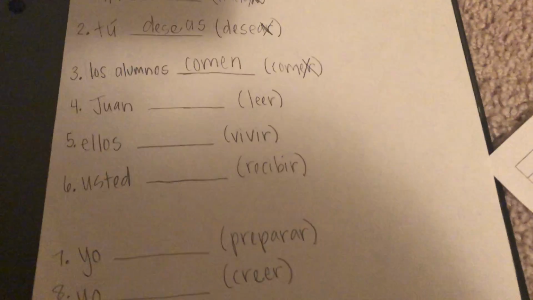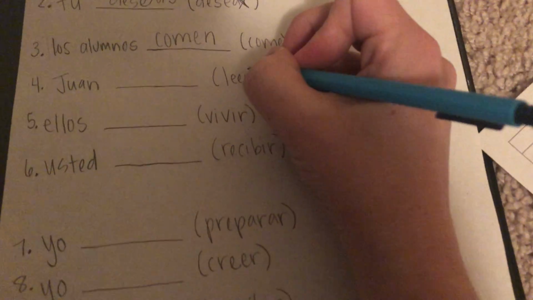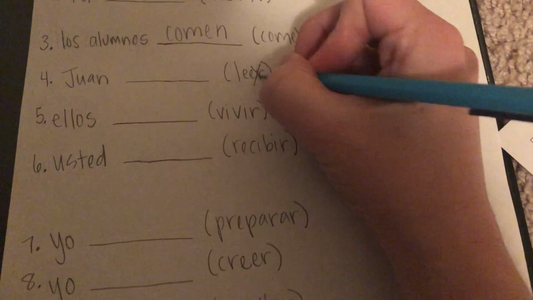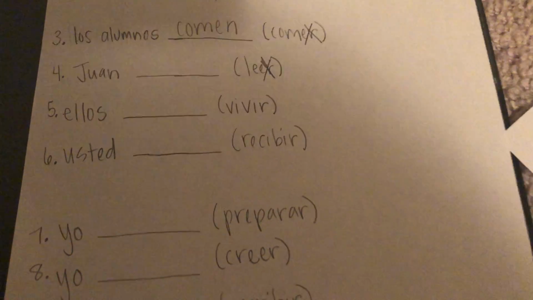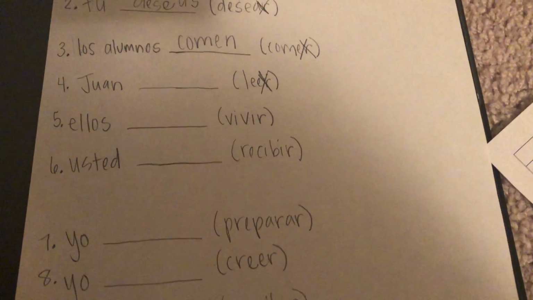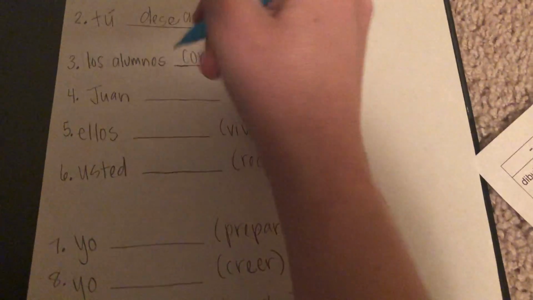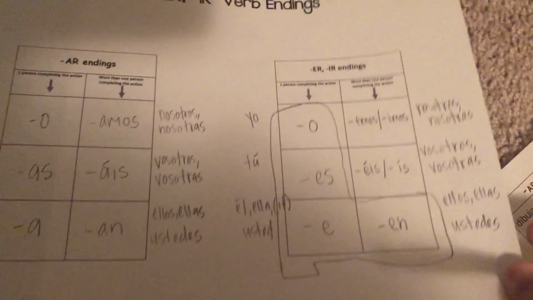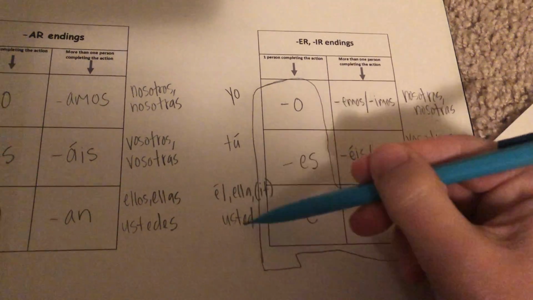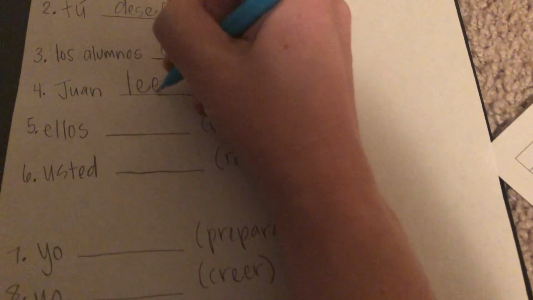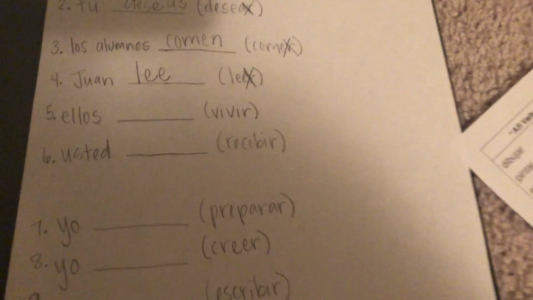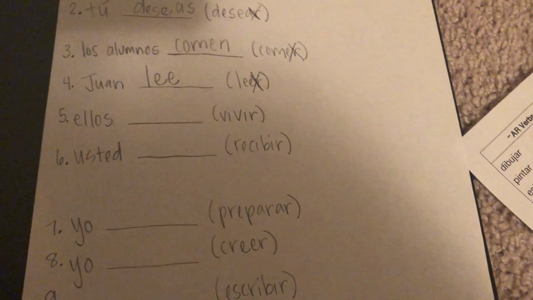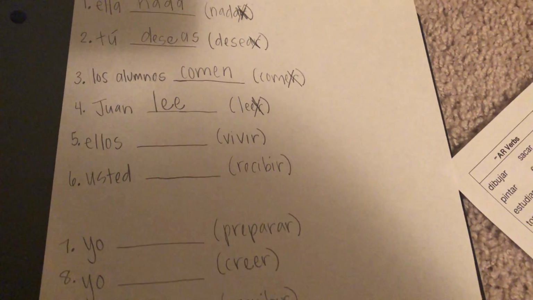We want to say Juan reads. So first thing we're going to do is chop off our ER. Now notice that leer is kind of different and it has 2 E's. You're only chopping off the last ER. So your stem is going to be LE. And then if you look, Juan is a he, so you're going to go to your he, she, it box, and you're going to add the letter E. So it's going to look kind of weird. It's not pronounced Lee, because remember in Spanish, each letter makes a sound, so it's Juan lee.